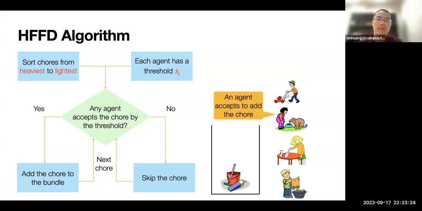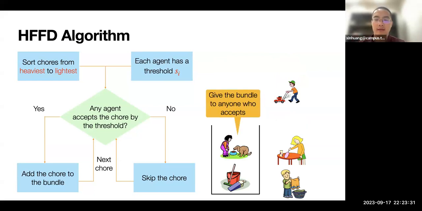Then we skip this chore and go to the next chore, and we ask the same question. After one round of asking this question for all the chores, we get a bundle. Then we give the bundle to anyone who can accept it. After allocating one bundle, we repeat this process to generate another bundle.